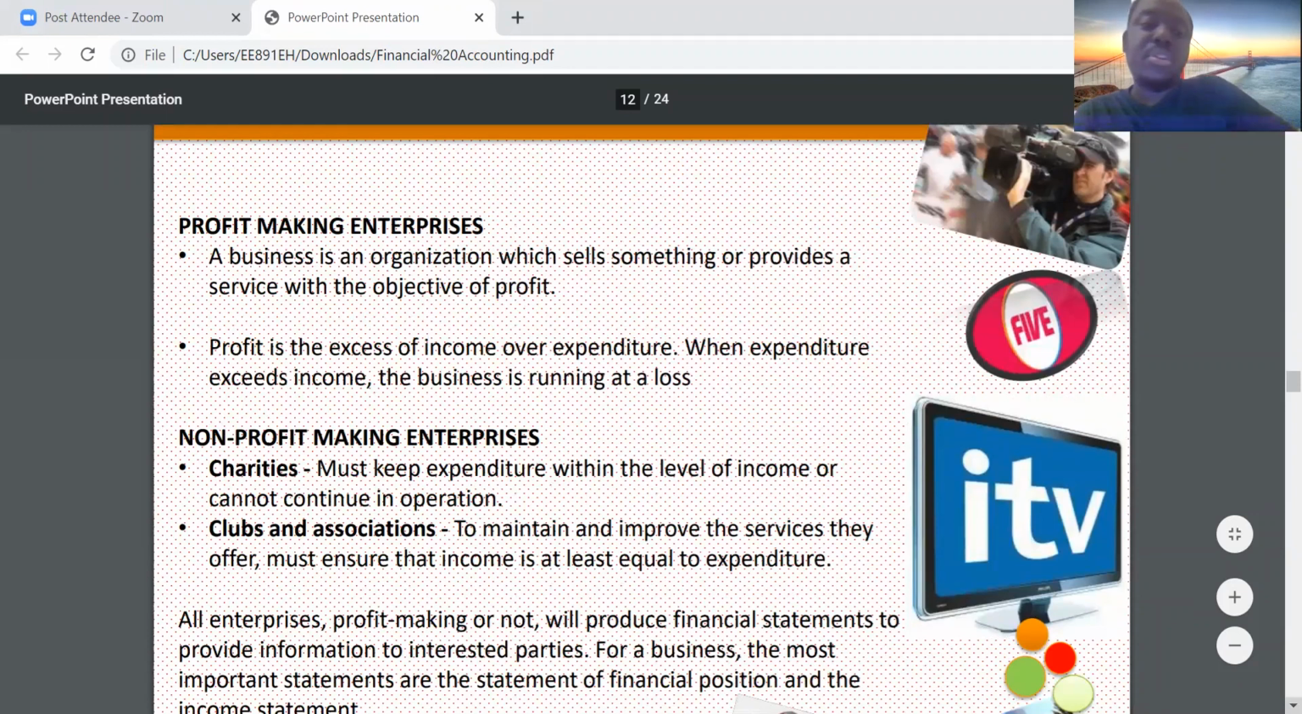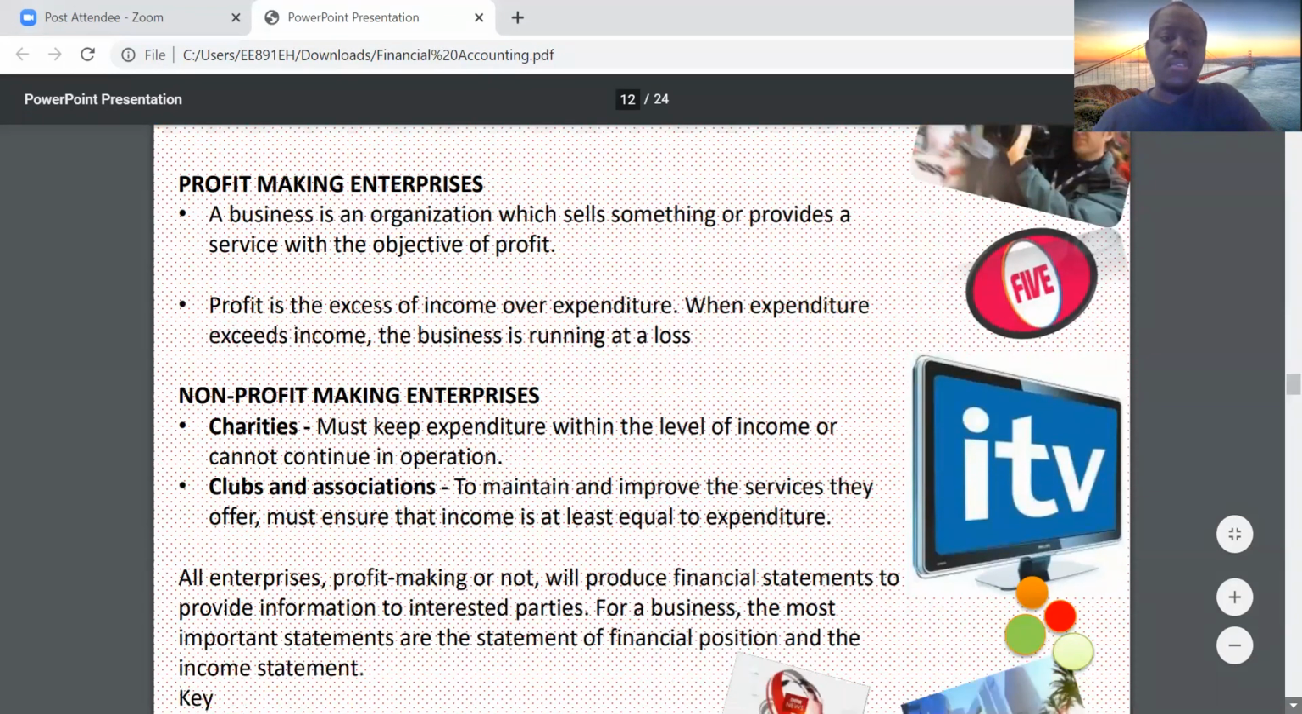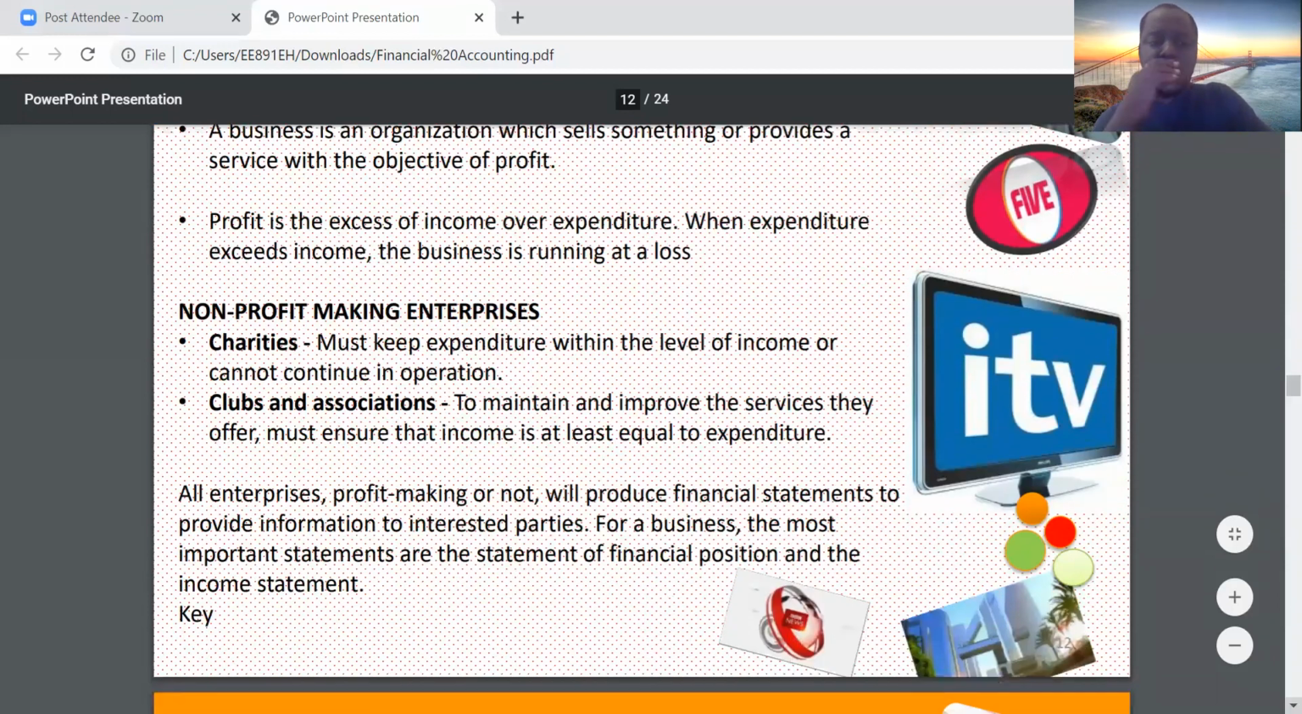The typical example is a charity. A charity is basically focused on providing a service. Their main objective is not to make profit. You have clubs and associations as well. Very, very important.